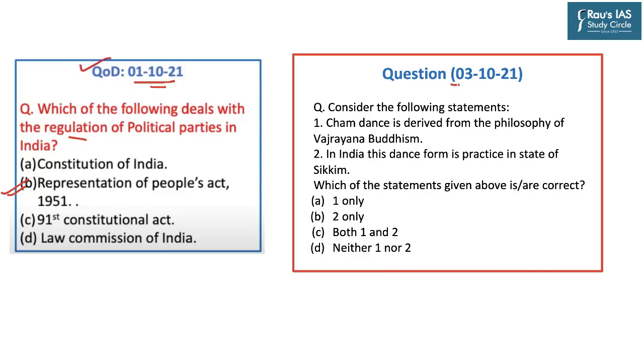And the question for today is: consider the following statements. The charm dance is derived from the philosophy of the Vajrayana Buddhism. And the second statement is, in India, this dance form is practiced in the state of Sikkim. You have to select the correct option among these four.